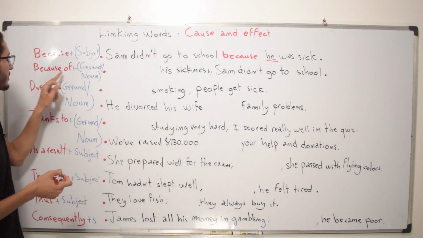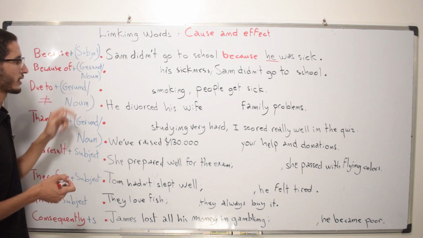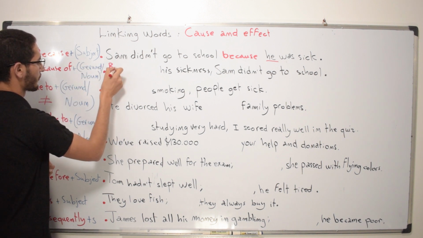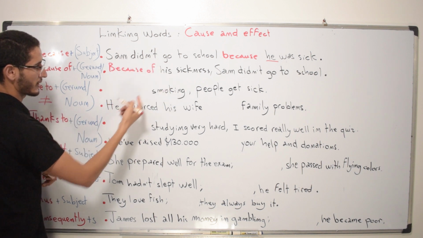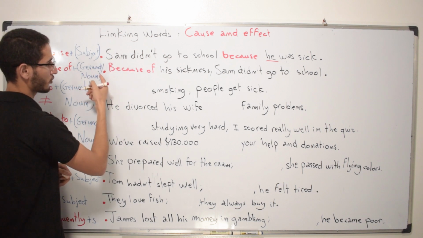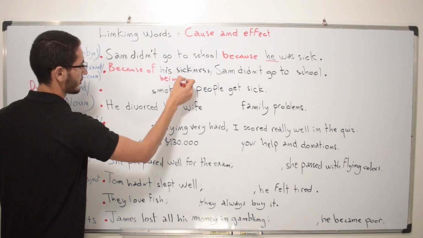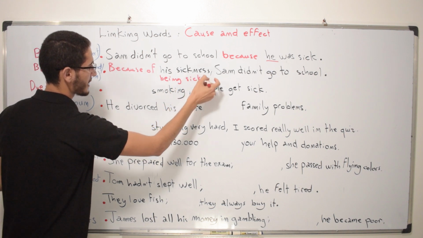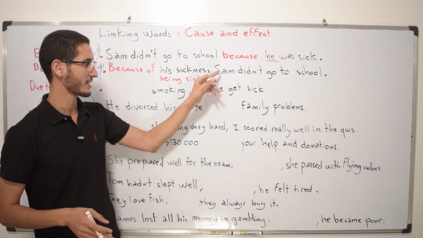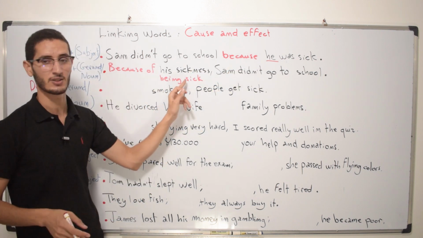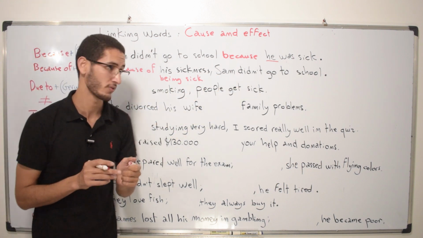Why? So because of, which is a compound preposition, should be followed by a gerund or a noun. In this case, we can say because of his sickness, right? This is a noun. Or we can use the gerund form of a verb, because of being sick, okay? Sam didn't go to school. Or you could use it in the middle of the sentence by saying Sam didn't go to school because of his sickness, or Sam didn't go to school because of being sick. Both ways work just fine.